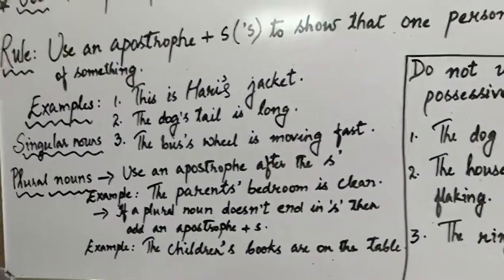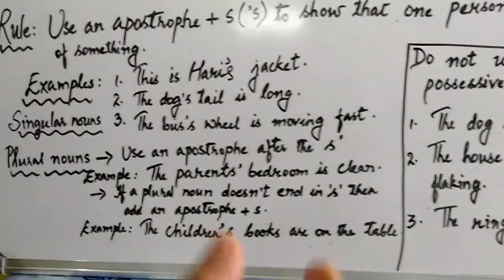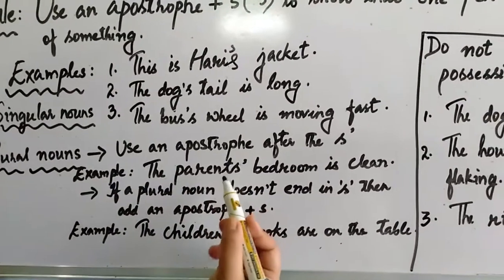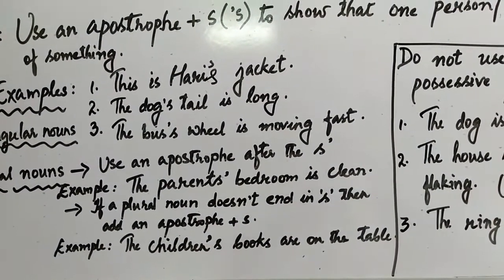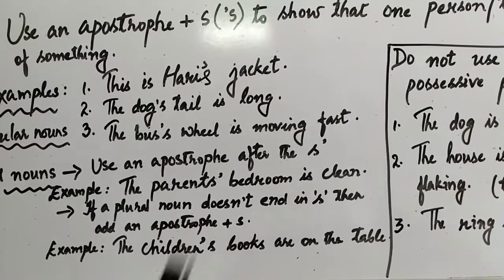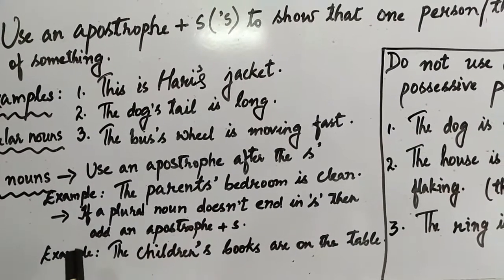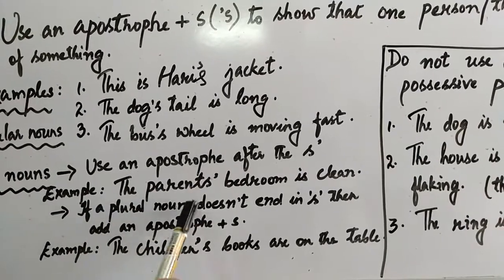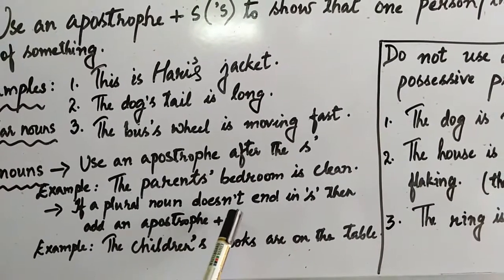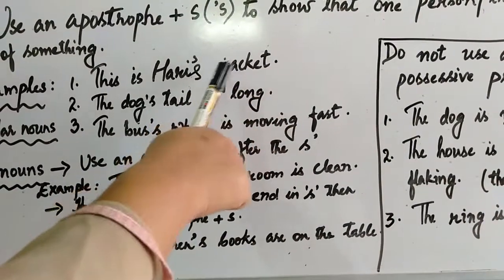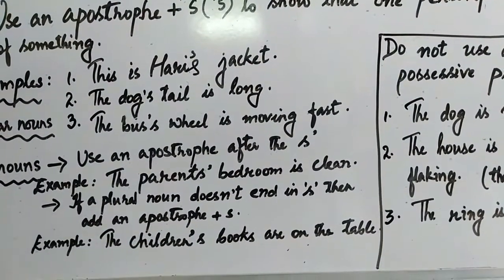Now, you must be thinking, what will happen if a plural noun doesn't end with S? There are certain plural nouns which don't end with S. In that case, what are we going to do? If a plural noun doesn't end in S, then add an apostrophe plus S. That is the same formula which we used for singular nouns.